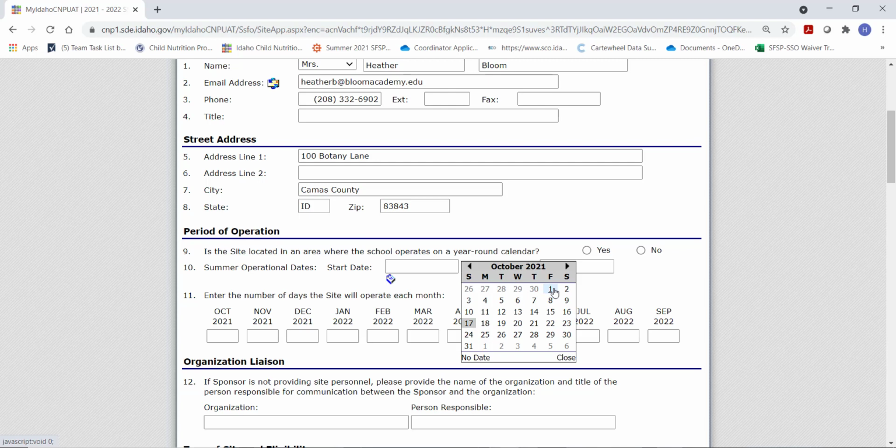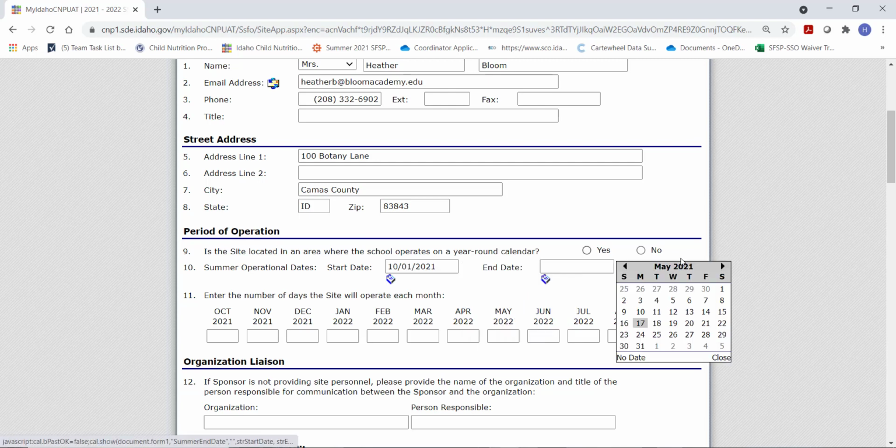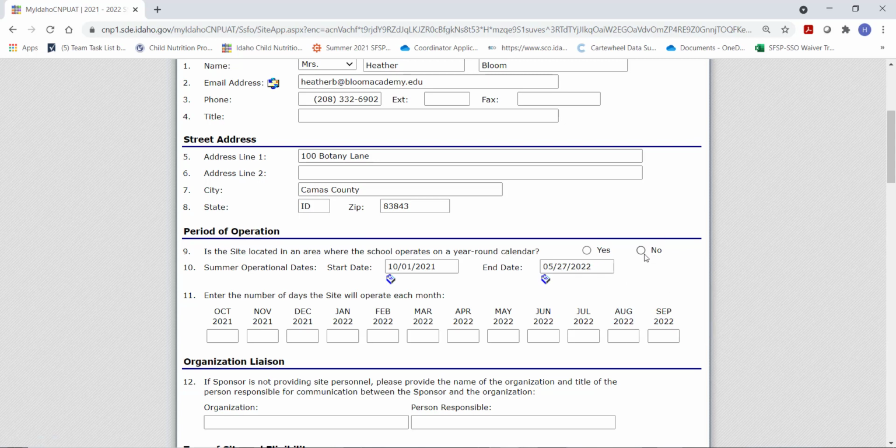Our end date is going to be the end of our school year, so go forward to match that end date listed in the sponsor application. In our case, it was May 27th. This is not a year-round school, and we will indicate the number of operating days here in our application packet.